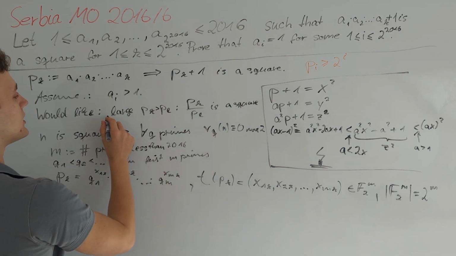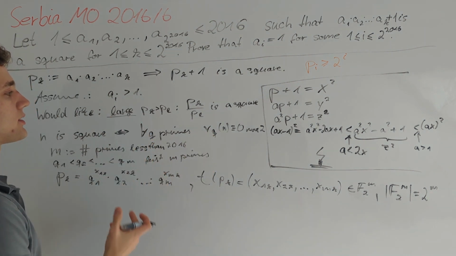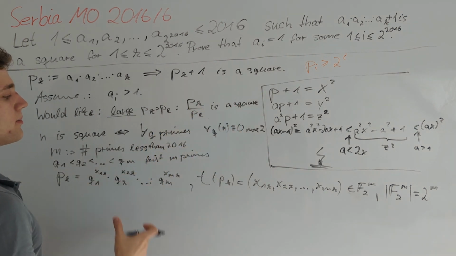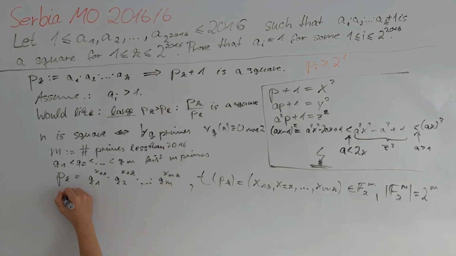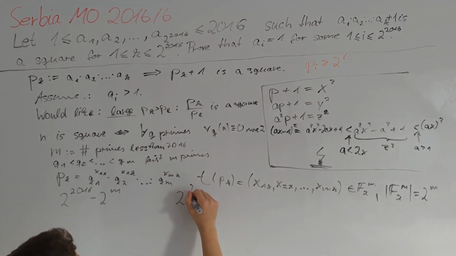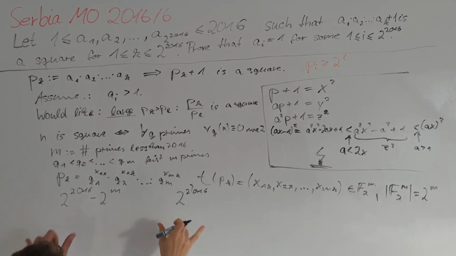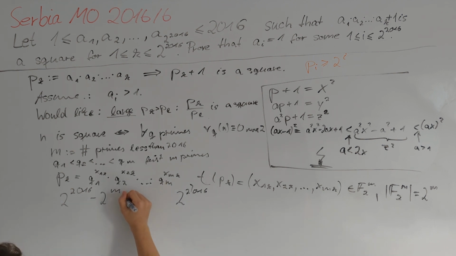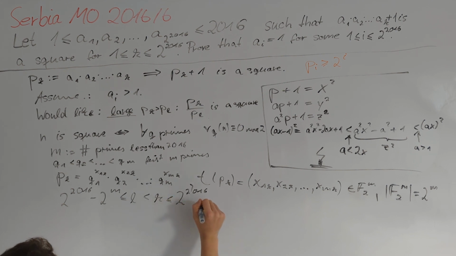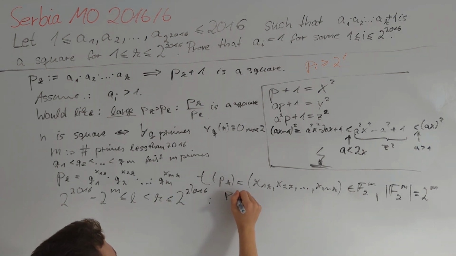Recall that originally we were interested in large p_k and p_l such that their quotient is a square. So the most useful conclusion that we can get out of here is that among the indices between 2 to the power of 2016 minus 2 to the power of m and 2 to the power of 2016, those are the 2 to the power of m plus first largest possible indices, we can find an l less than k such that p_k divided by p_l is a square.